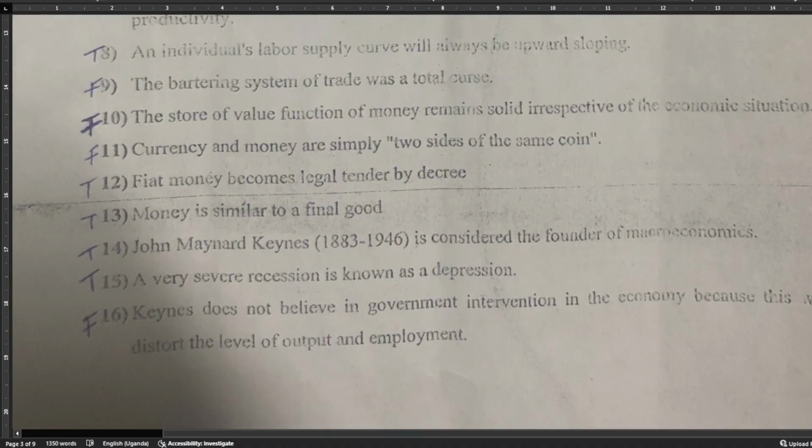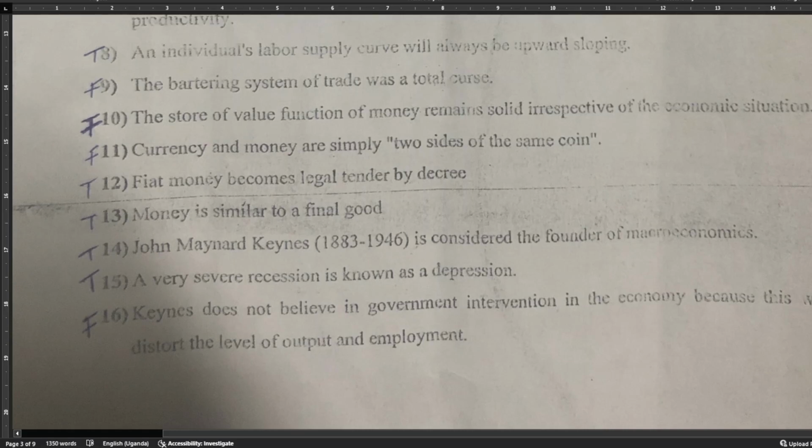Money is similar to final goods. Actually, this one I'll leave you to decide. It is either sided. Money is not a final good. Why? Because final goods can be consumed, while money cannot be consumed.